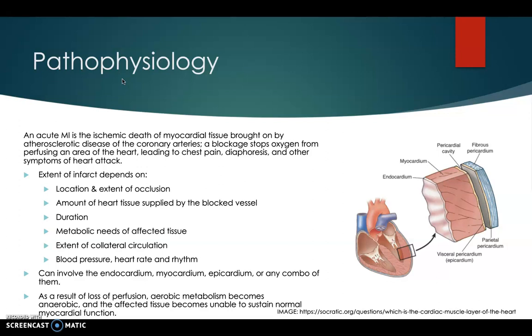A blockage stops oxygen from perfusing an area of the heart, which leads to the chest pain, diaphoresis, and other symptoms of heart attack. The extent of infarct depends on the location and extent of occlusion, as well as things like duration and metabolic needs of affected tissue. It can involve the endocardium, myocardium, epicardium, or any combination of these parts of the heart. As a result of loss of perfusion, aerobic metabolism becomes anaerobic, and the affected tissue becomes unable to sustain normal myocardial function.